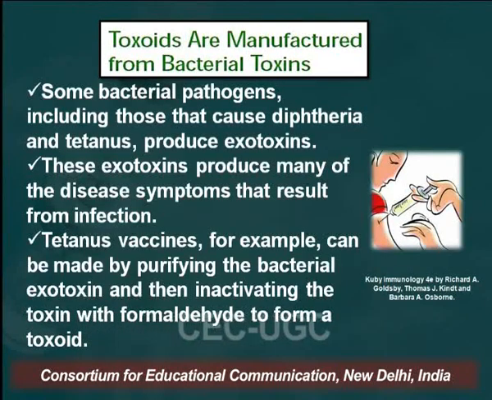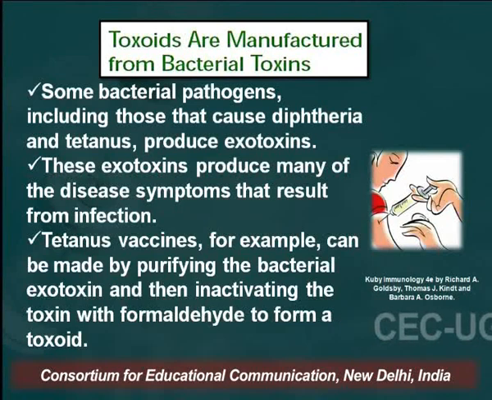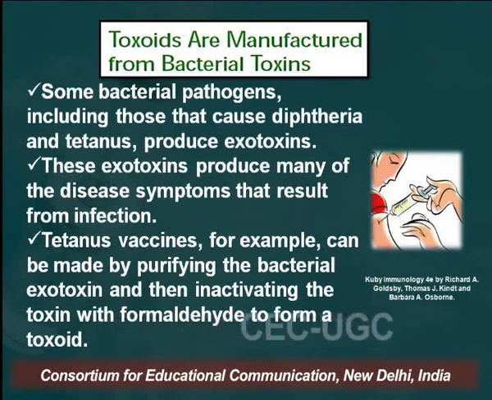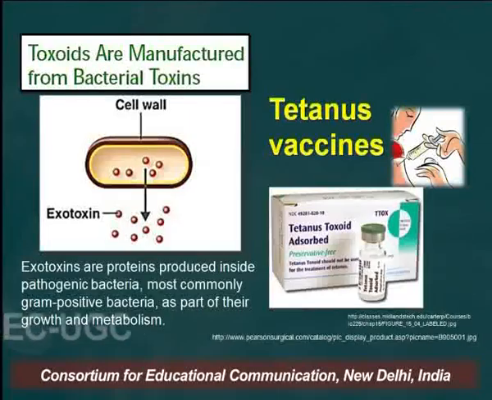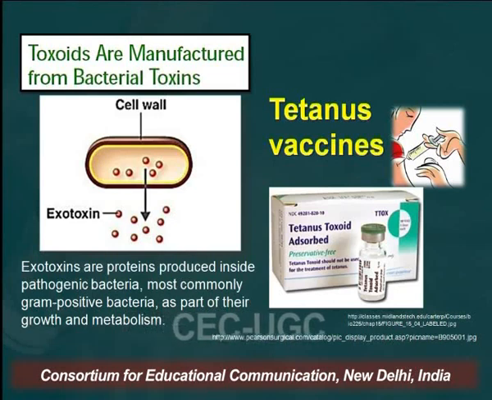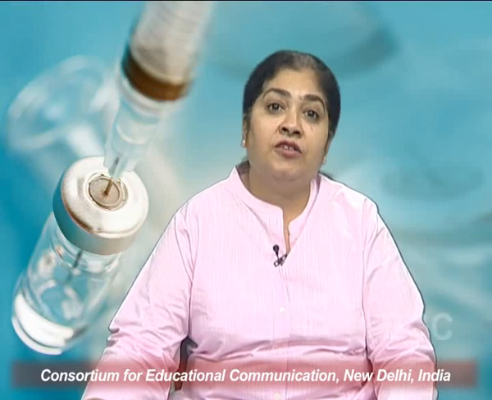Toxoids are manufactured from bacterial toxins. Some bacterial pathogens, including those that cause diphtheria and tetanus, produce exotoxins. These exotoxins produce many of the disease symptoms that result from infection. For example, the tetanus vaccine can be made by purifying the bacterial exotoxin and then inactivating it using formaldehyde to form a toxoid. Exotoxins are proteins produced inside pathogenic bacteria, most commonly gram-positive bacteria, as part of their growth and metabolism. These are secreted or released into the surrounding medium following lysis of the bacteria.